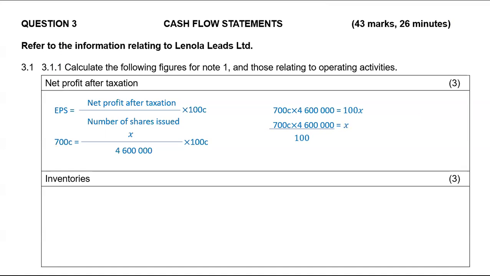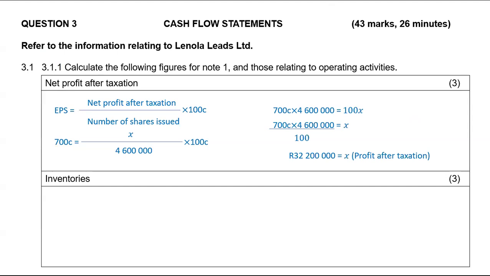Put all of that into your calculator. I don't know why I didn't write cents next to 100, so the cents can also cancel out. You will get your net profit after tax as 32,200,000. Okay.